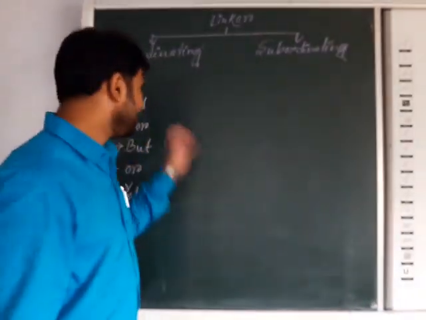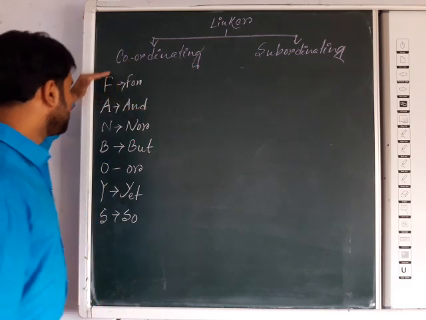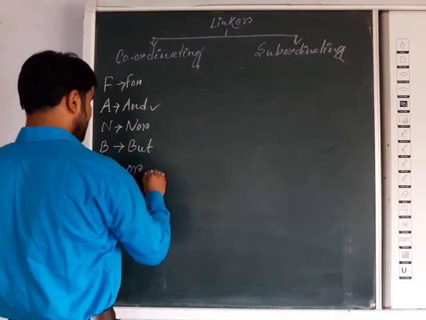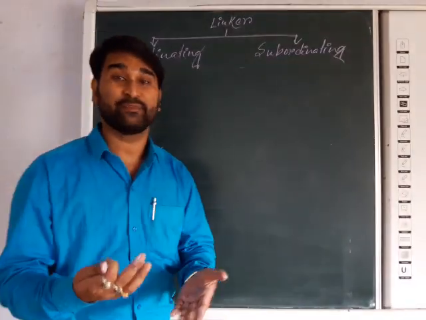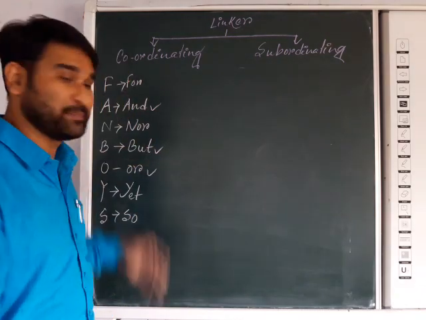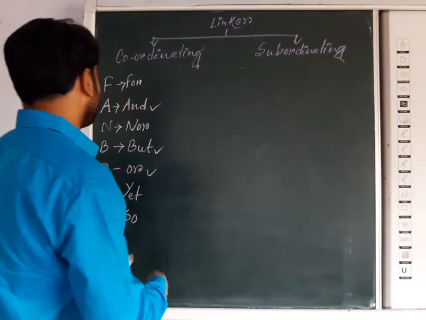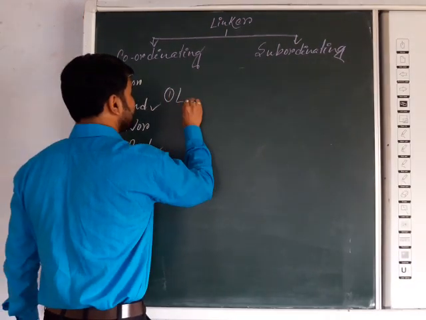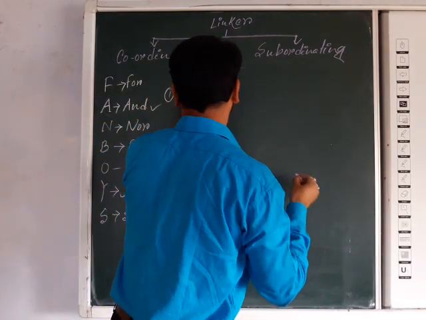And, or, but are already present. So we will discuss coordinating linkers today with these examples, basically and, or, and but, because you will get many questions regarding these three. First we will go for the first example, just as I have given. We are taking another one.